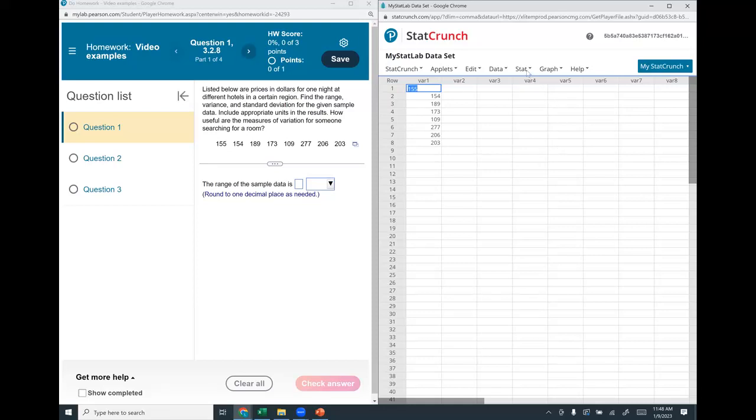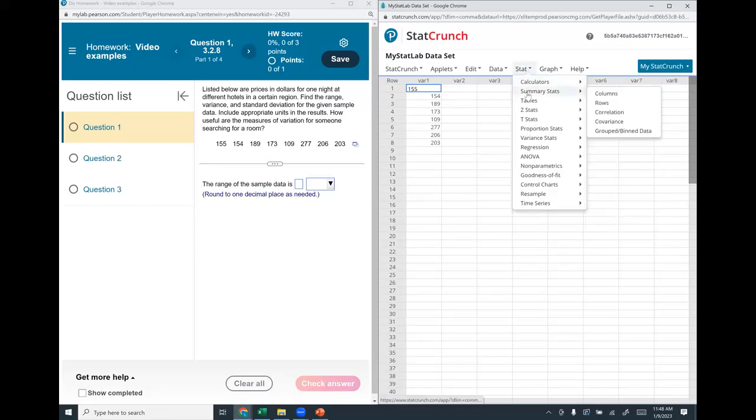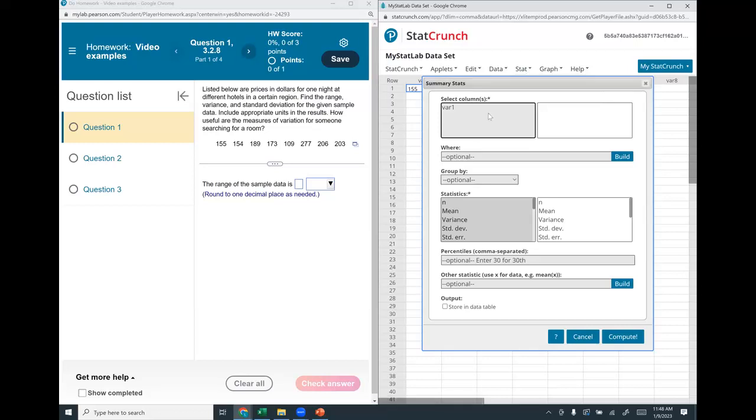So I'm going to click here to Stat, Summary Stats, Columns. Select Var 1. I always like to have the number. I need the variance. I need the standard deviation. And I'm holding down the control key. When I do the first one, I don't.